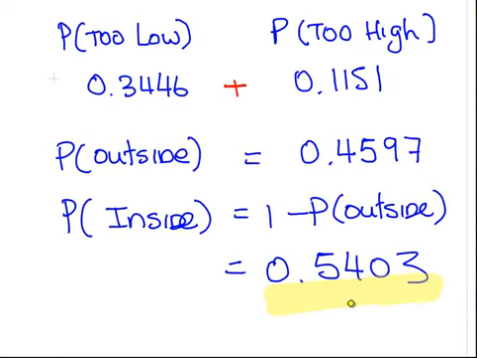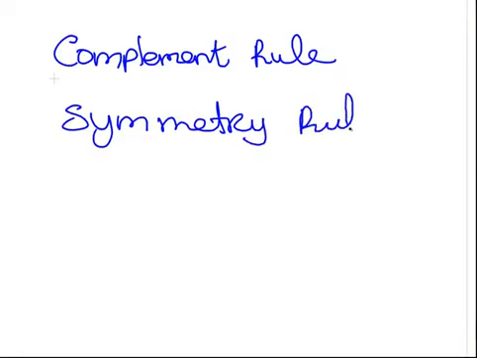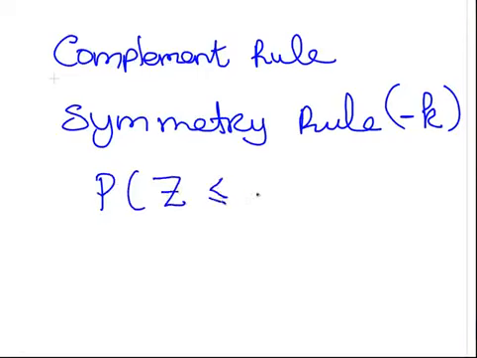So that's the answer, 0.5403. Let's have a quick recap of the important things here. The complement rule is the straightforward rule: what is the opposite probability? It's one minus the other. The symmetry rule is the key one. Say we have some number minus k. The probability of z being less than or equal to minus k is equal to the probability of z being greater than k.